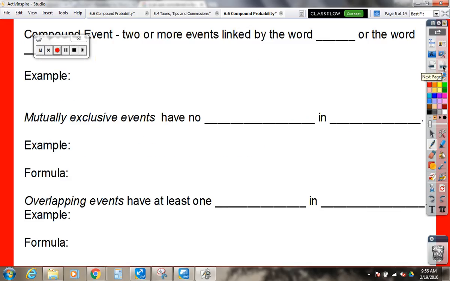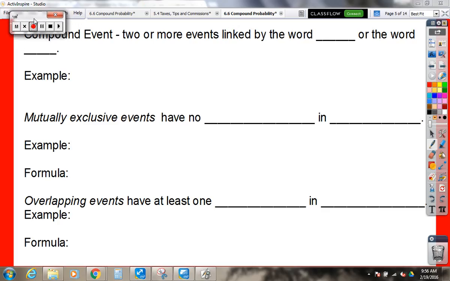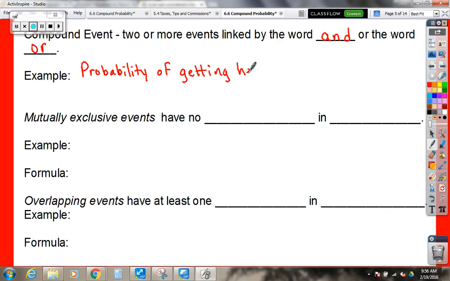There we go. So a compound event is just 2 or more events linked by the word and or the word or. So you might have something like, what is the probability of getting heads on a coin and rolling a 6? That's an and. You want both of those things to happen at the same time.